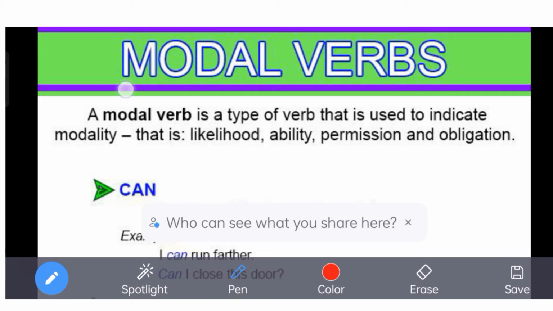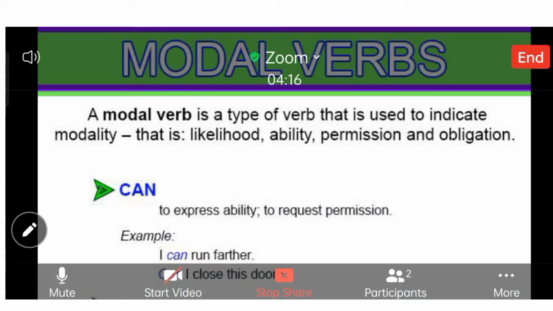Okay. So the exact pronunciation: many teachers, many people, say "mod-ul verb," which is a wrong pronunciation. How do we pronounce it? We pronounce it as "modal verbs," modal. The "ow" sound would be there, modal verb. So that's different from the model that we see on the ramp.